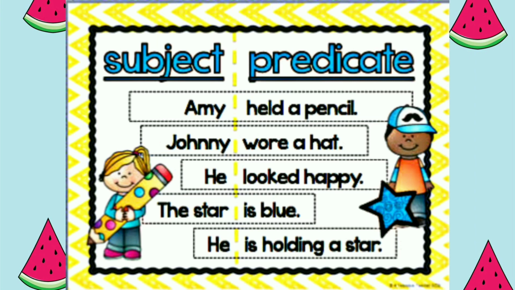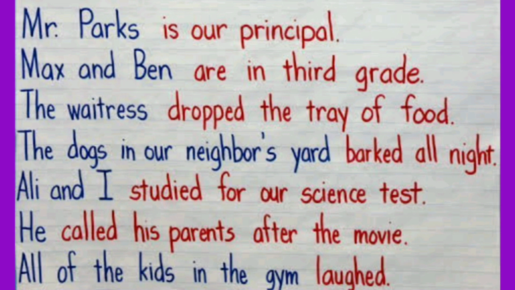Let's consider some more examples. In these examples, the subject is everything that is written in blue. For example, Mr. Parks, Max and Ben, the waitress, the dogs in our neighbor's yard, Ali and I, he, all of the kids in the gym. And the predicate is all that is written in red. Now when you observe the predicate of each sentence, you will see that the predicate is describing something about the subject or what the subject is performing or doing.